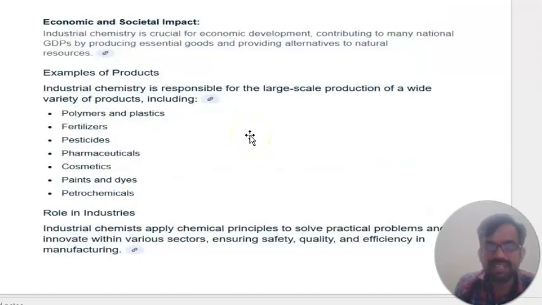Now we can see the second one, the economic and societal impact: how industrial chemistry benefits society and what its economic profit is. This step is very important. Industrial chemistry is crucial for economic development, contributing to many national GDPs, producing essential goods and providing alternatives to natural resources.